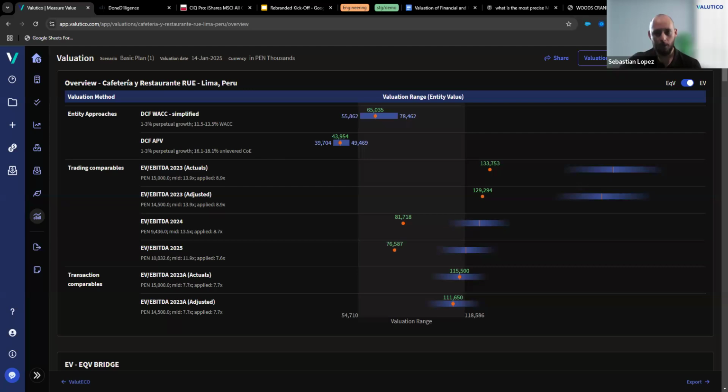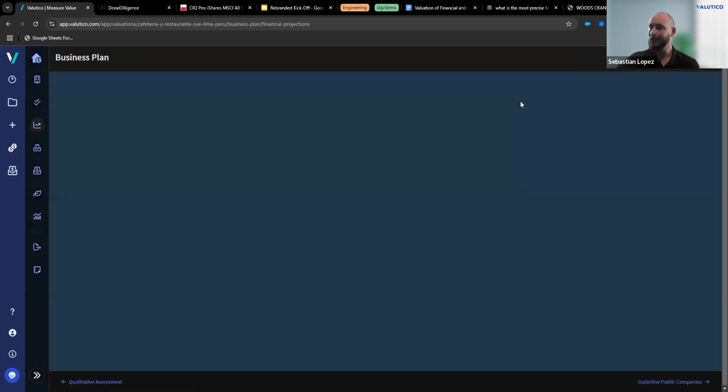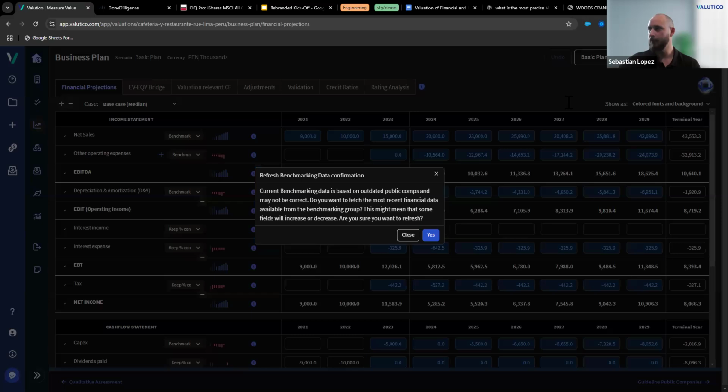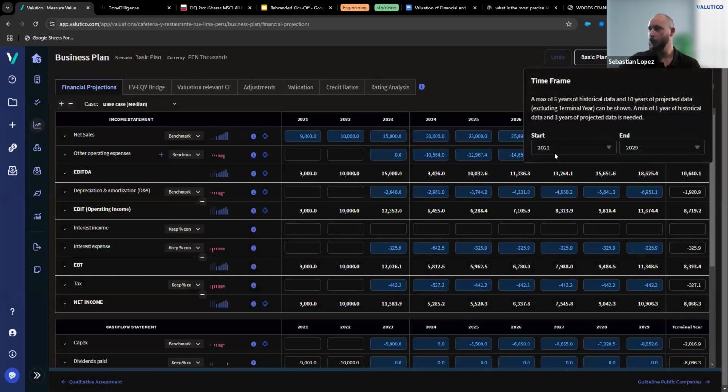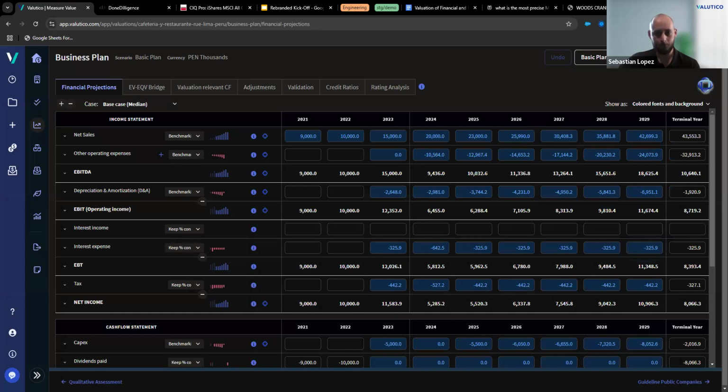And Jorge, about expanding the number of year columns on the business plan, yes, of course, you can add up to 10 years of forecast and up to 5 years of historicals. When it comes to adjustments, given we just can add a 5-year of historicals, you can just have 5-year of adjustments. But within the business plan, if you want to add or remove years for your forecast, remember at the top right corner, you're going to have the time frame button right here. And basically here you can change the start point, so we can have up to 5 years of historical data and the end point up to 10 years of forecasted data as well.